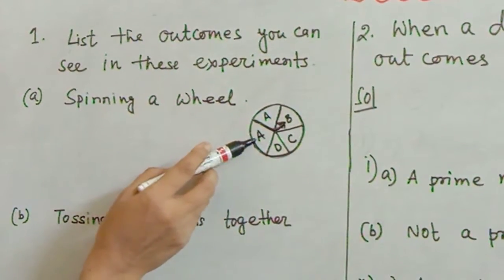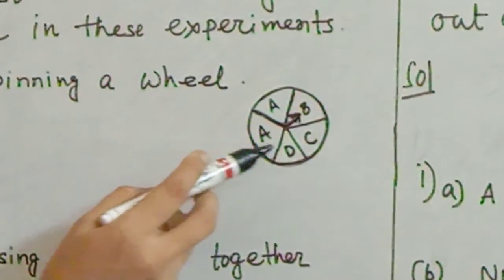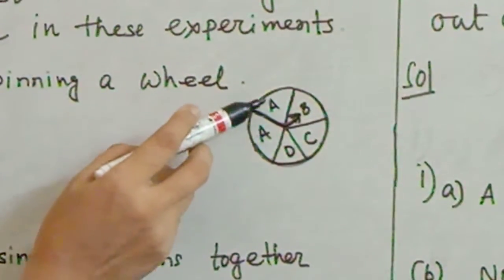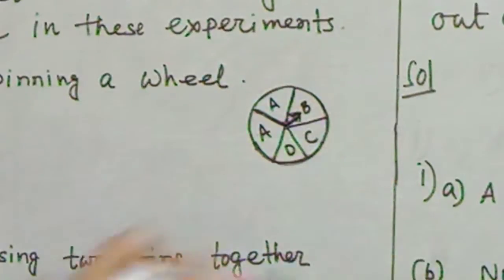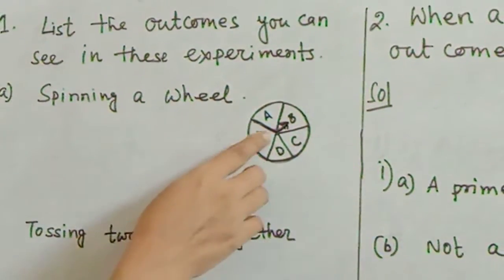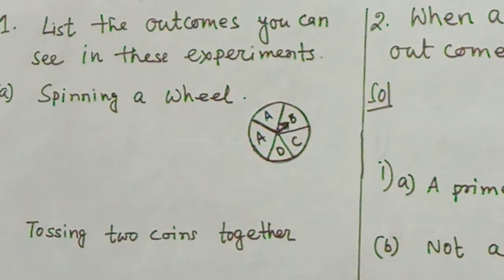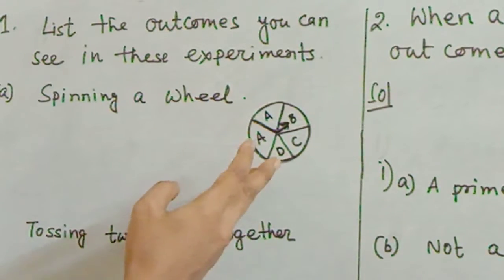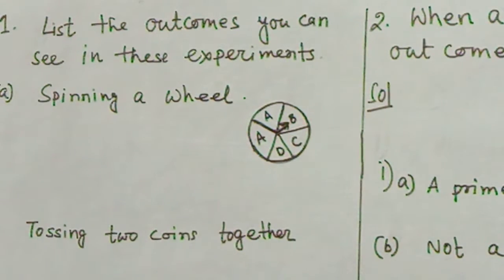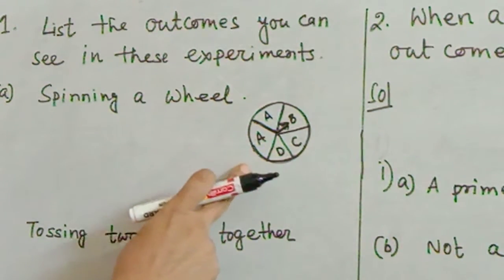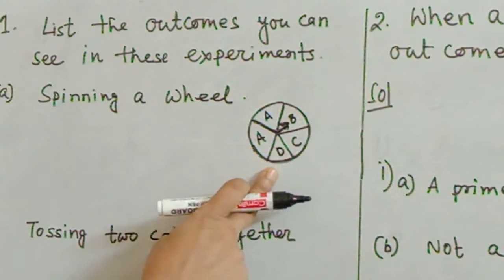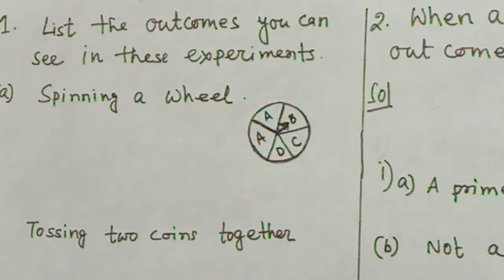Here few alphabets are written here, A, B, C, D. When you will spin it, maybe the arrow will stop in any number, and there is no surety in which number the arrow will stop. So this is a sum of probability. Now you have to find out the possible outcomes of this spinning wheel.